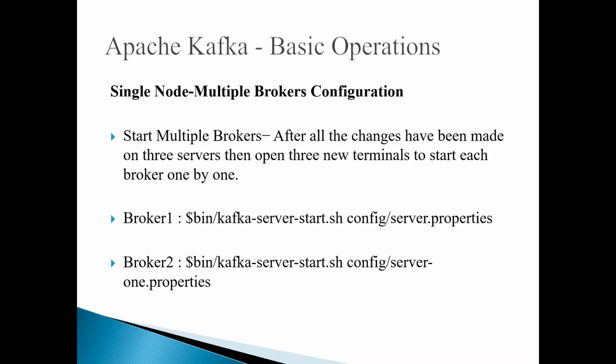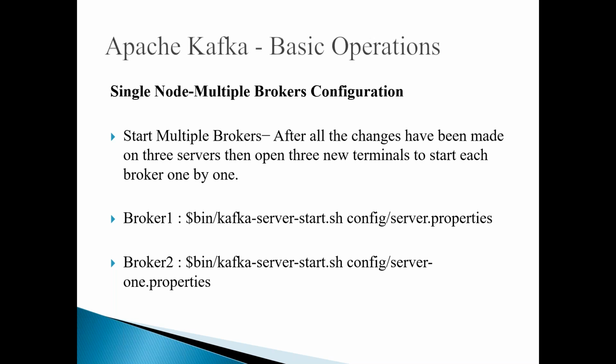Once we define all these brokers, you can start them after all changes have been made in these three servers. In this case, we open three new terminals, and we start each broker one after another. For example, to start the first broker, I'll use kafka-server-start.sh in the Kafka bin directory, and I specify which property file to use to start this broker. For example, I can give config/server.properties. Then that broker will start, and it is ready to listen to the producer and to handle the messages.